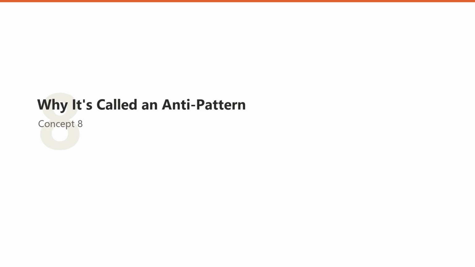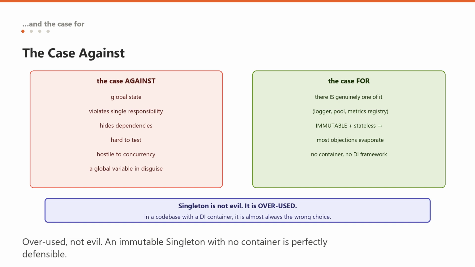2 to go. Number 8. The honest case against, because a strong interviewer wants to hear you make it. Let us state the charges plainly. It is global state, and global state makes reasoning about a program harder, because any code anywhere can reach it and change it. It violates the single responsibility principle.